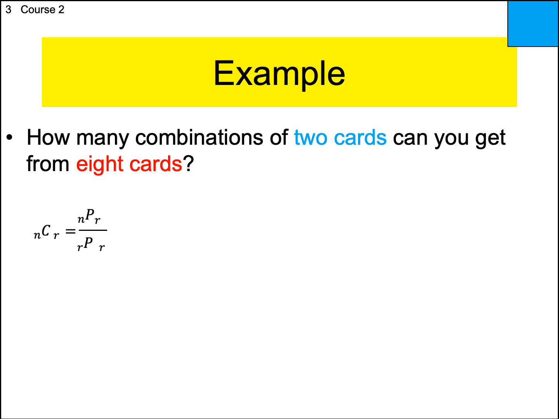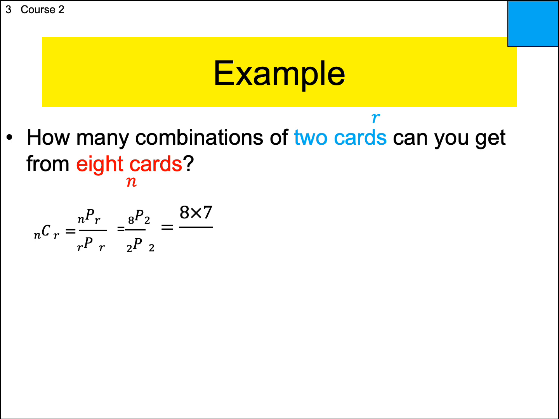All right, so let's see. There's our combination formula. N is going to be 8, and R is going to be 2. So anywhere I see an N, I write an 8. Anywhere I see an R, I write a 2. See what I did there? All right, numerator first. 8 choose 2. I'm only making two choices. So the first choice and second choice. First choice, I have 8 to choose from. Second choice, I have 7 to choose from.